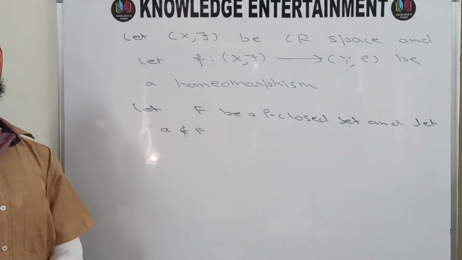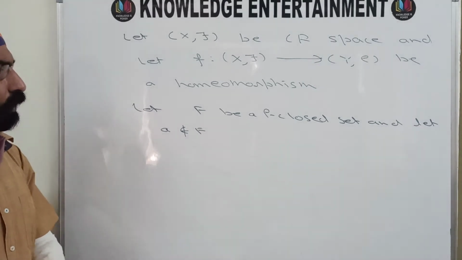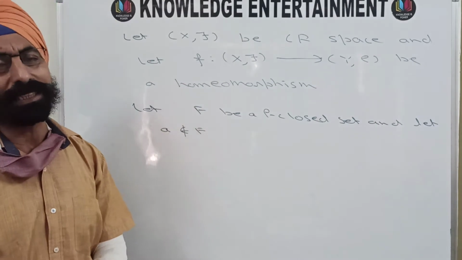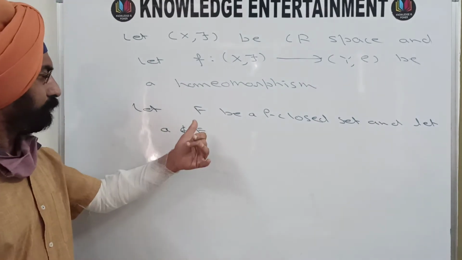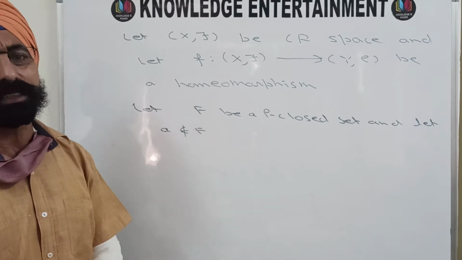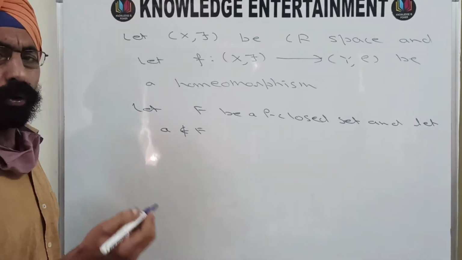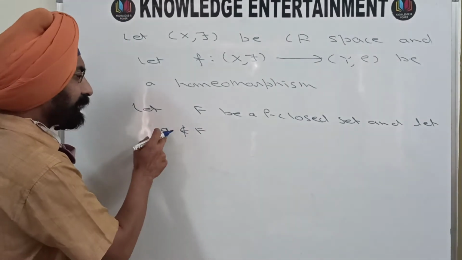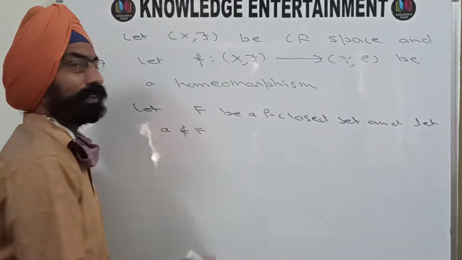Now I have taken a rho-closed set and a point A that does not belong to F, and I want to find a continuous function from Y rho to the closed interval [0, 1] such that f of that particular point A is 0 and f of every point of the closed set F is 1. So how to obtain that? Here this is a homeomorphism.